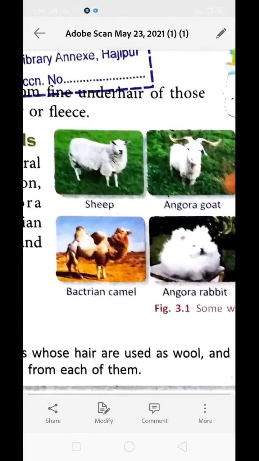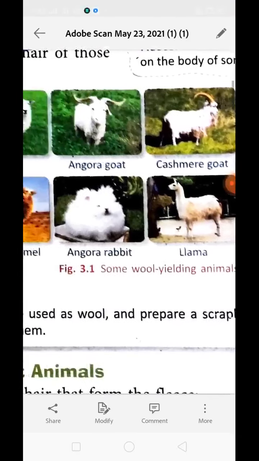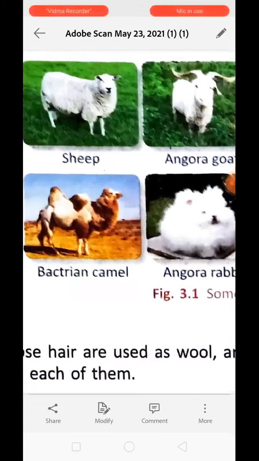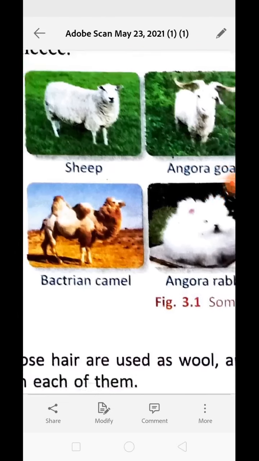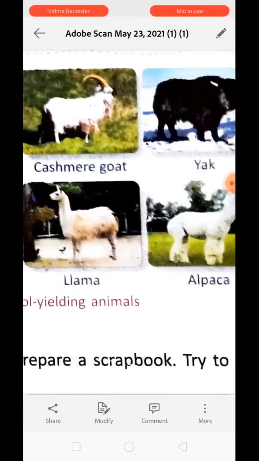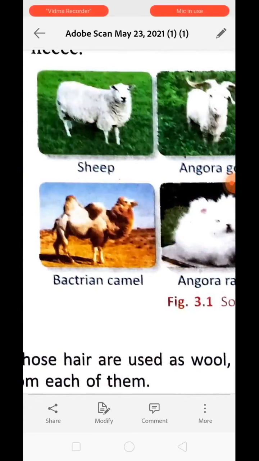See, these are the animals: sheep, angora goat, cashmere goat, yak, alpaca, llama, angora rabbit, Bactrian camel. These are the animals which give us wool. So these animals are called wool yielding animals. Understood? The wool is spun or woven from the underhair of these animals which have soft fur or fleece.